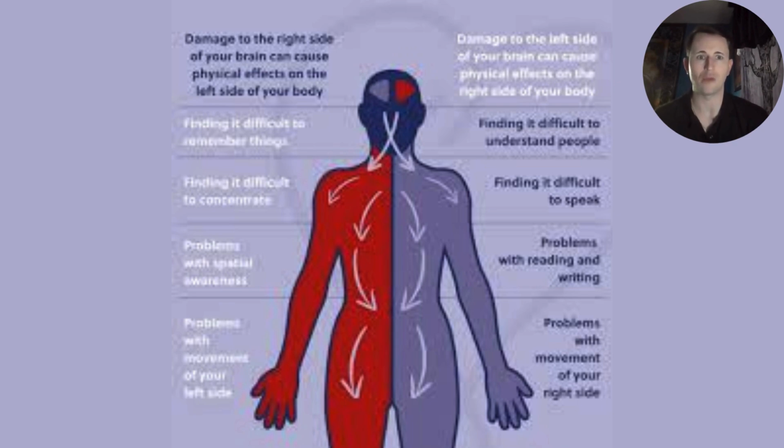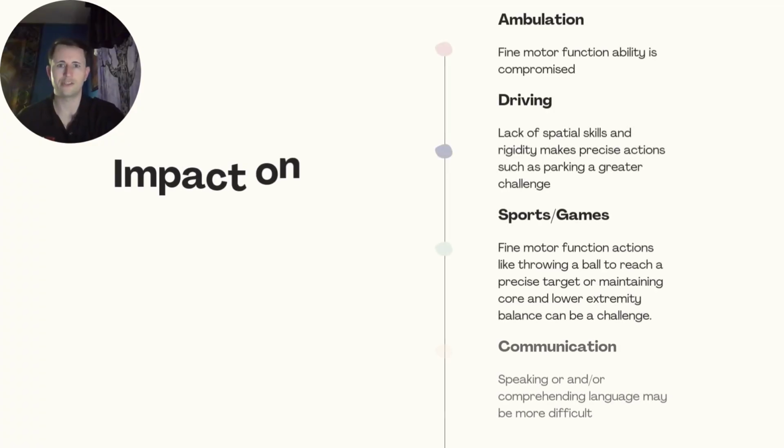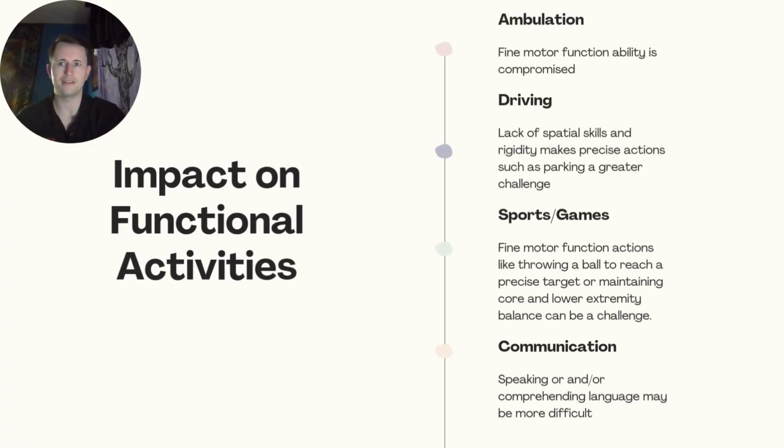So, reading, writing, and actually speaking. The functions that are limited often depend on the location of the stroke, with the exception being ambulation. Either way, that's going to be compromised if it's a serious enough stroke. And this can be addressed through gait training exercises as well as strengthening of bilateral lower extremities.